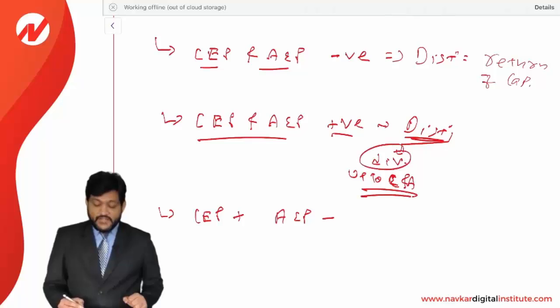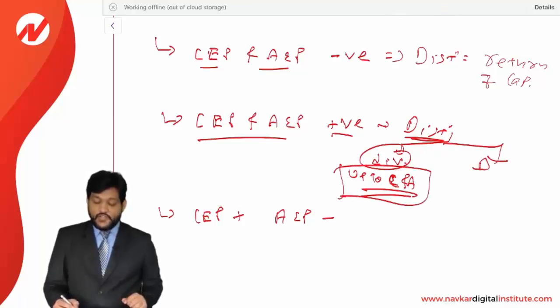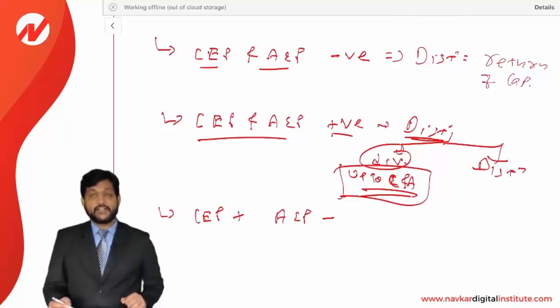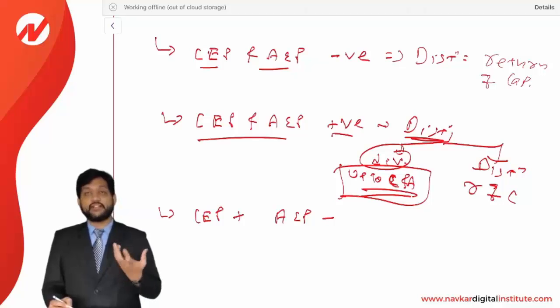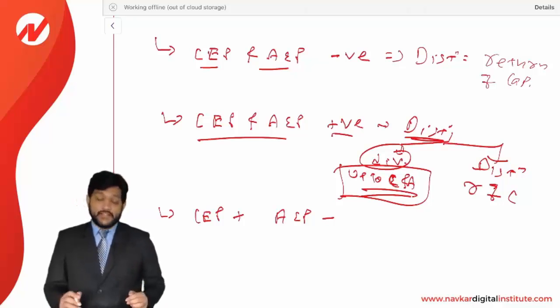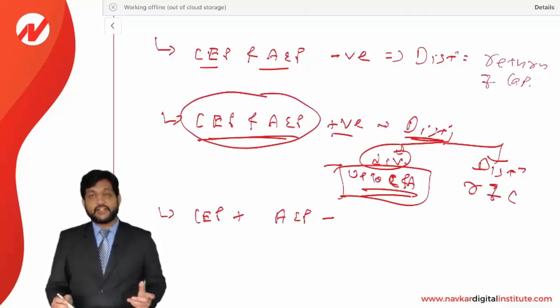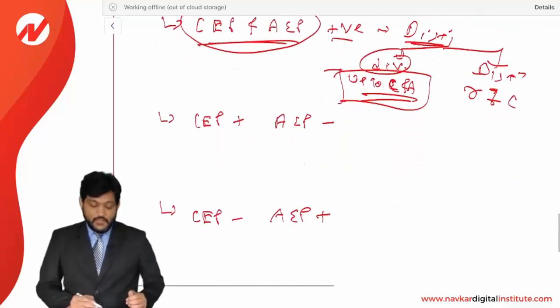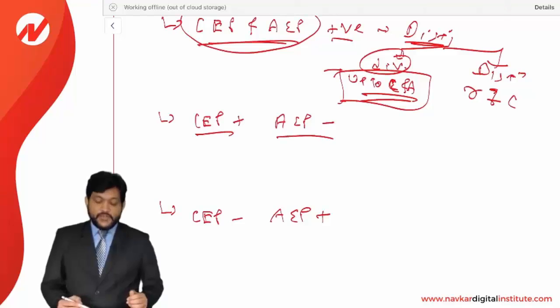Distribution will be considered as a dividend income up to CEP, AEP both, and the remaining distribution will be considered as a return of capital, which will reduce the basis of the stock, and then it will become a capital gain. So if both are positive, then up to CEP and AEP it is considered as a dividend, and the remaining is a return of capital. Now if CEP is positive but AEP is negative, then look at this.